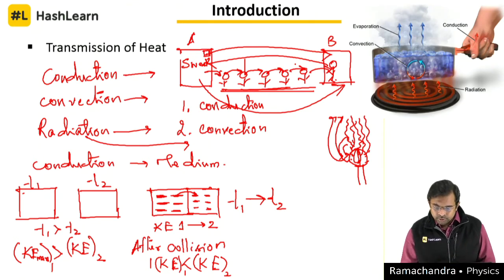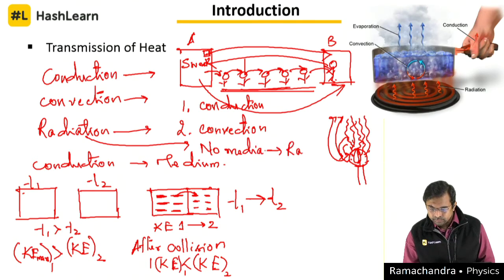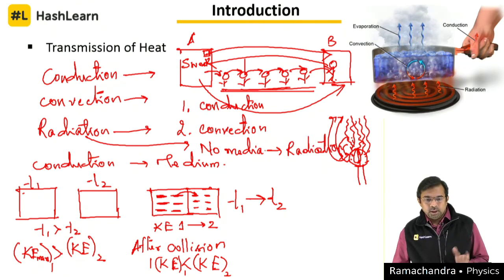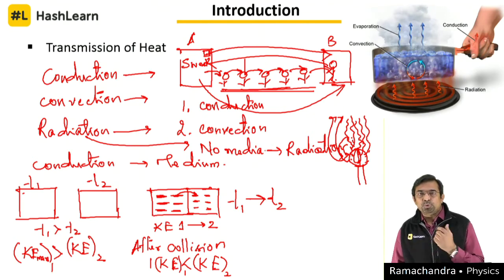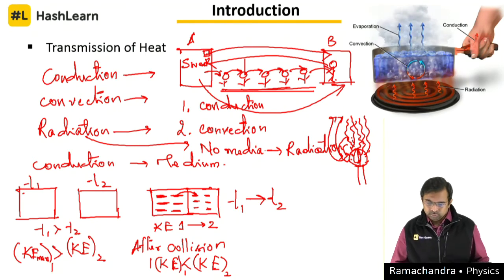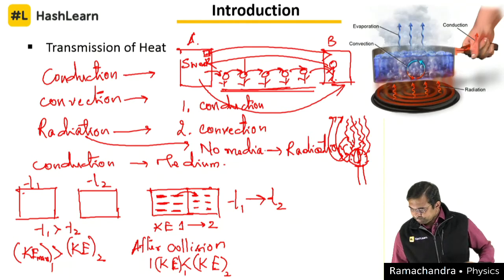Observe, there is no medium involved in the case of radiation, because here I am independently throwing it out of my own ability. So the packet is moving without any medium. There is no movement of medium, there is no medium at all. This is how radiation occurs in the transmission of heat.